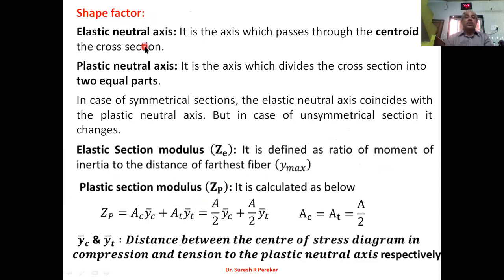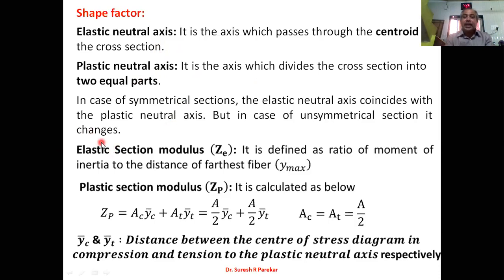Now shape factor. For shape factor, we should be well versed with elastic moment, plastic moment, elastic section modulus, and plastic section modulus. Now elastic neutral axis. This term we have already seen in bending stresses. This is the axis or plane which passes through the centroid of the cross section. So this is the centroid of the cross section, whereas the plastic neutral axis is the axis or plane which divides my cross section into two equal parts. Now in a symmetrical section, the elastic neutral axis and plastic neutral axis both lie along the same line or the same plane.